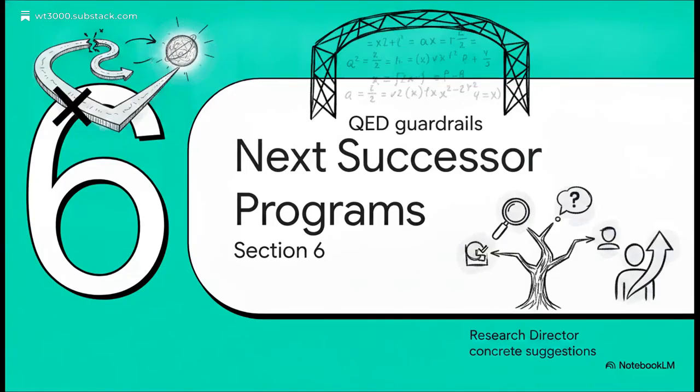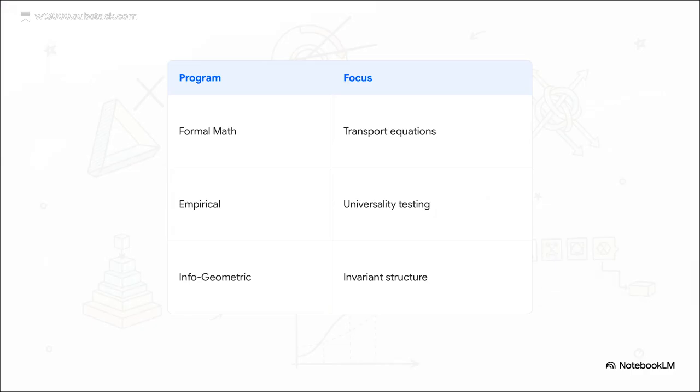Section 6. The next successor programs. So, with the paradox resolved, we now have 3 distinct, mature successor programs to choose from. This moves us way beyond simple debugging and pushes us into true foundational theory. We've got formal mathematical theory, empirical generalization, and information geometric interpretation. So, what is my concrete suggestion for the research director? Honestly, start with the formal mathematical theory. The gauge covariant transport equations are already mature enough to formally lock down right now.